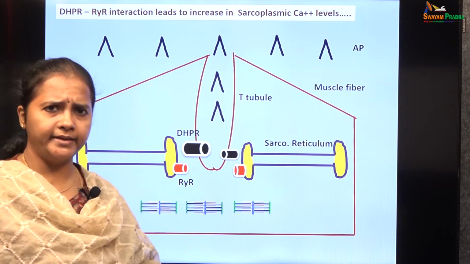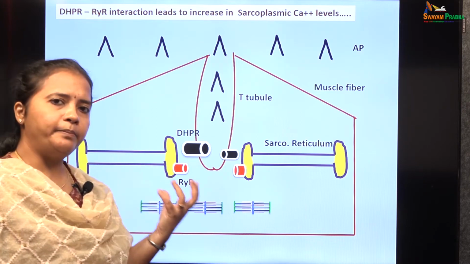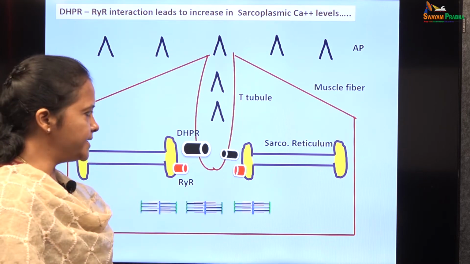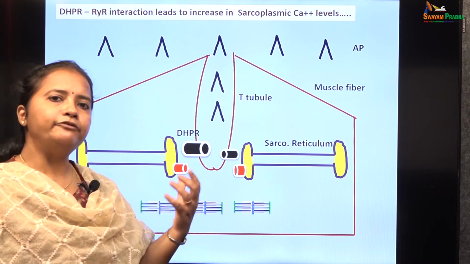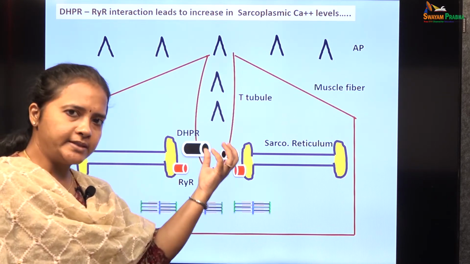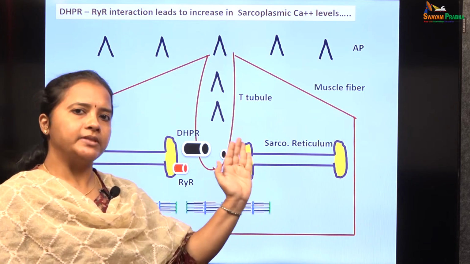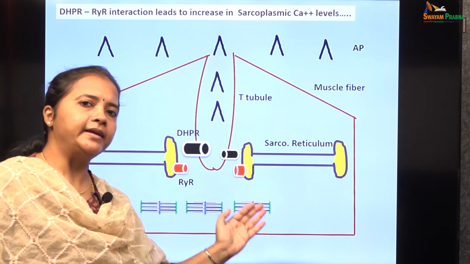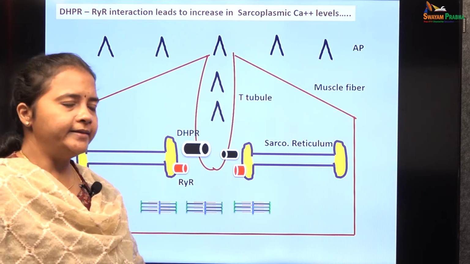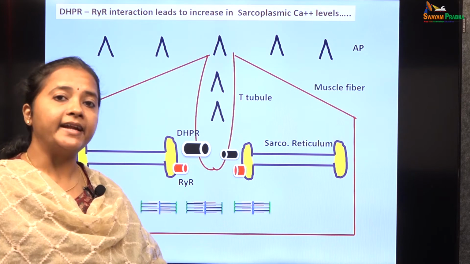Though it is a voltage gated calcium channel, in skeletal muscle fibers this dihydropyridine receptor does not actually function to cause entry of calcium. Instead, it undergoes conformational changes within itself to receive the action potential and to cause stimulation of the sarcoplasmic reticulum, for the release of calcium from the sarcoplasmic reticulum. To facilitate that, there is another receptor present in the sarcoplasmic reticulum, called the ryanodine receptor.